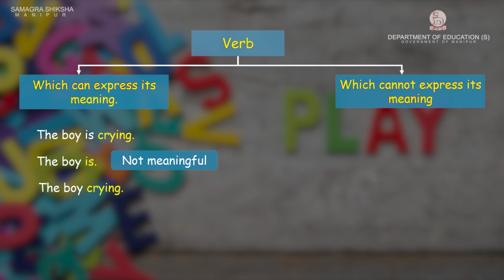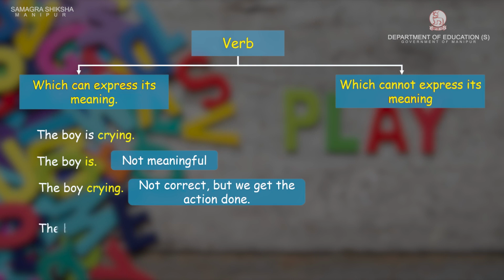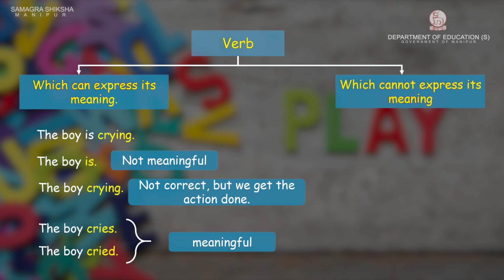So when I say the boy is, it was not meaningful, but now when I say the boy crying, it is still wrong English, broken English, but we still get some idea about the action done. What is the action done? Crying. Then if we want to make a correct sentence, we can say the boy cries or the boy cried. But "the boy is" was not meaningful. When I say the boy cries or the boy cried, it is still meaningful.